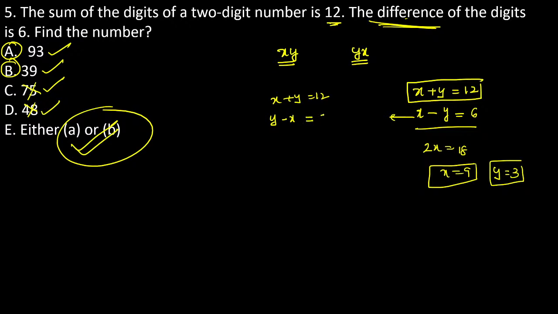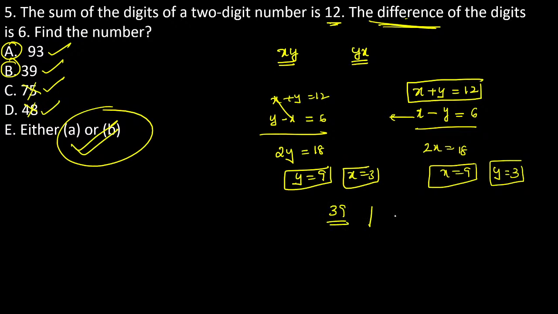Then y minus x is equal to 6 now. Then x cancels. Then 2y is equal to 18. Then y becomes exactly 9, Nana. Y becomes 9, x is equal to 3. The answer becomes 39. That's why I represented the answer as 39 and 93.